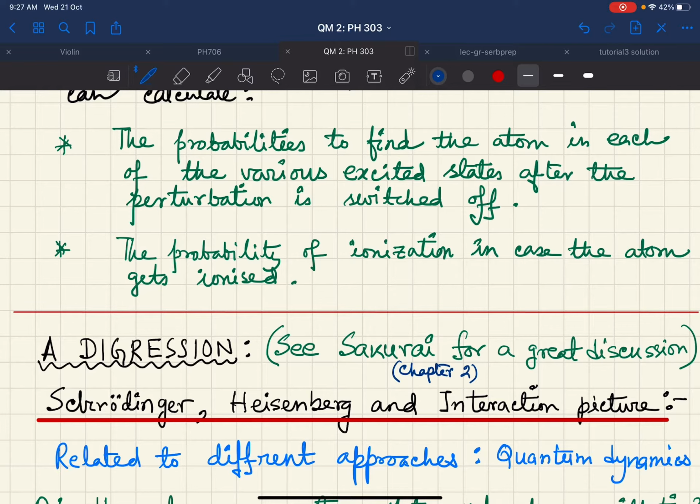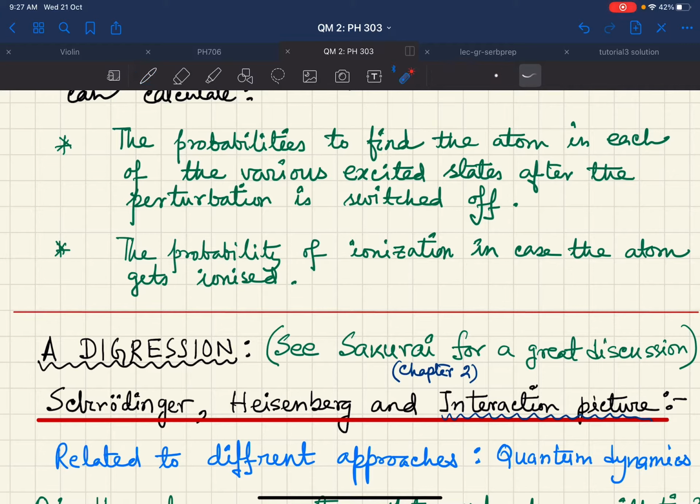So we will now discuss Schrodinger, Heisenberg and interaction picture, but before going to these pictures, I will very briefly remind you, you have already learned it in your PH204 class, about the time evolution operator. In fact, we will see that in our case, this interaction picture will be extremely helpful to understand time dependent perturbation.